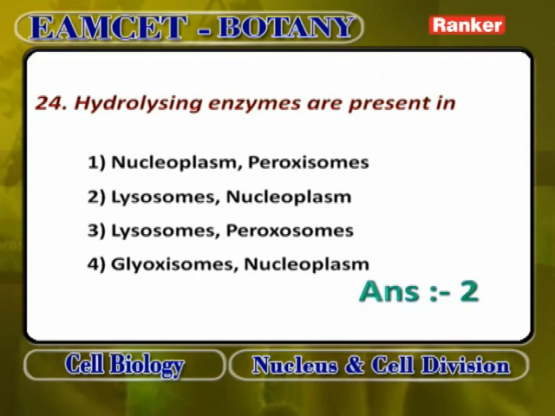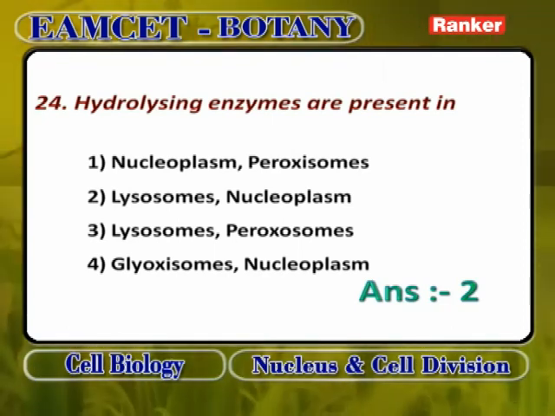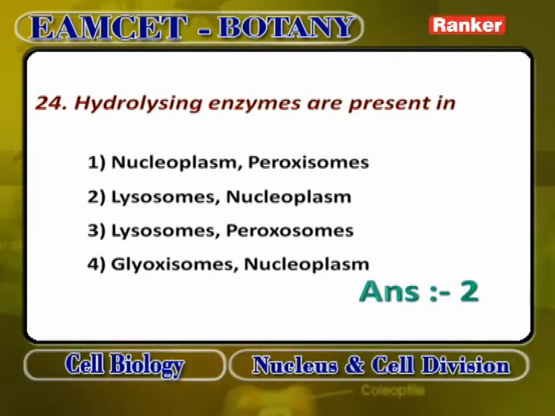Hydrolytic enzymes are present in. Hydrolytic enzymes means the enzymes which are very active in the presence of water. They are present in lysosomes and nucleoplasm. Nucleoplasm is the site with proteolytic enzymes, hydrolytic enzymes, ribonucleoproteins and many components, and lysosomes definitely possess hydrolytic and phospholytic enzymes. Peroxisomes contain peroxidase and catalase. Lysosomes and peroxisome is wrong. Glyoxysome is wrong. Glyoxysome contains the enzyme which helps in glyoxylate cycle, that is conversion of fats into carbohydrates. So, answer is 2.